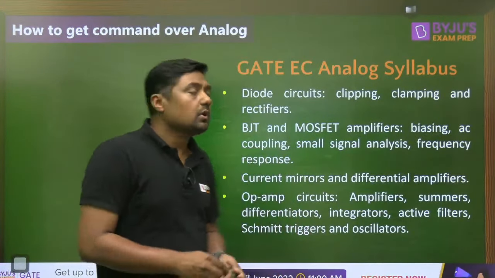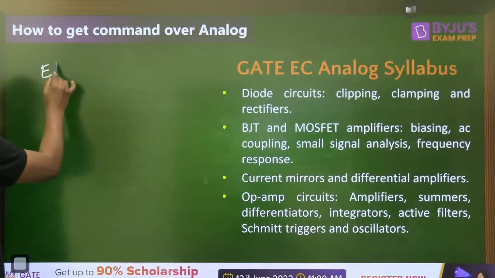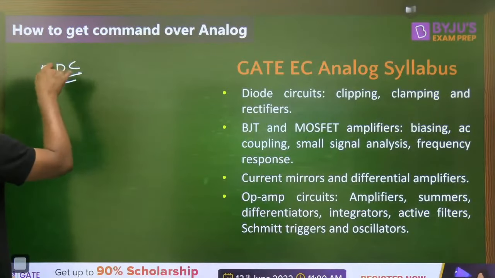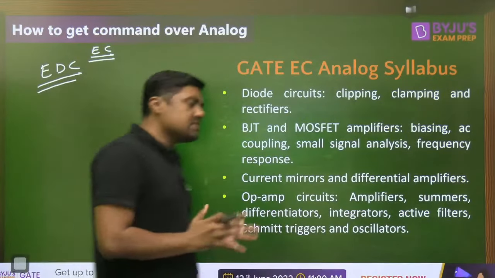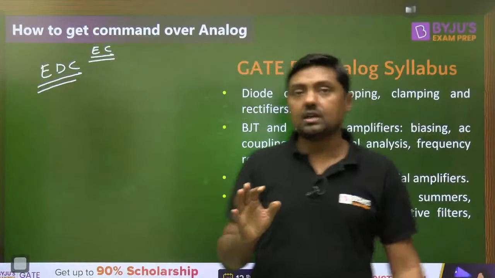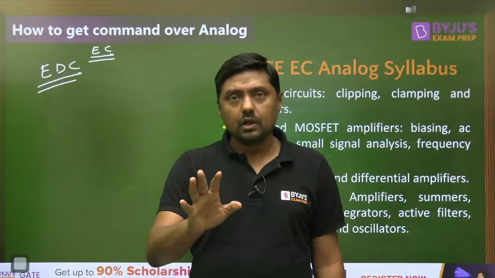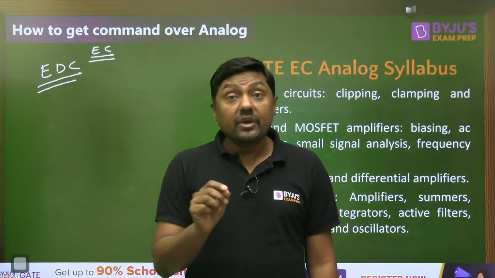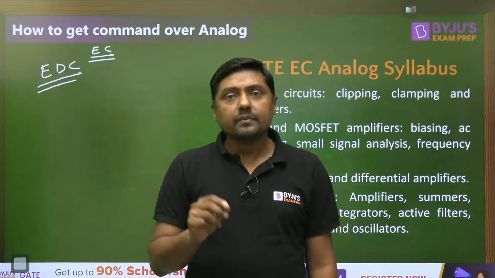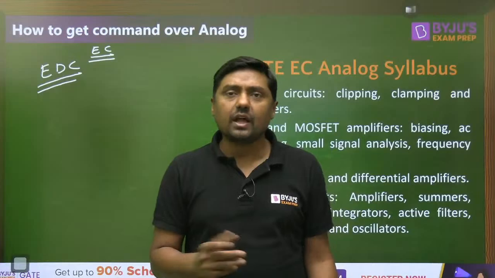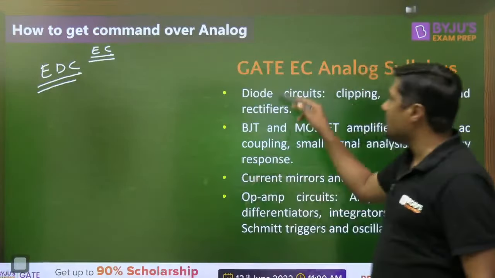For analog, if you want to get command over this topic, some students think that EDC is required, that we have to complete EDC first and so on, especially electronics students. But my dear students, if you have a basic idea about semiconductors, germanium, silicon, depth knowledge is not required. A basic idea about the diode, the BJT characteristics, and the MOSFET characteristics, then we can get command over analog.